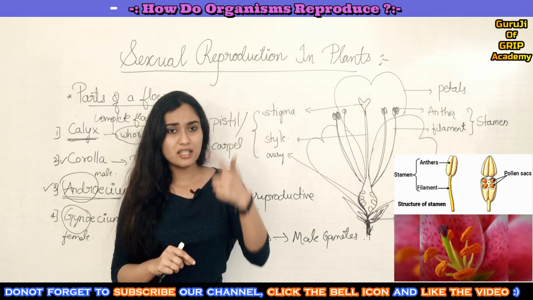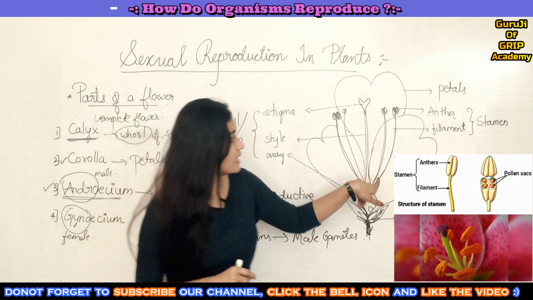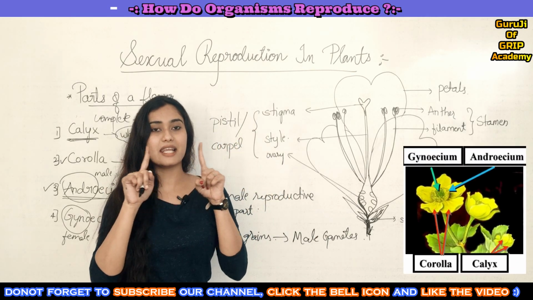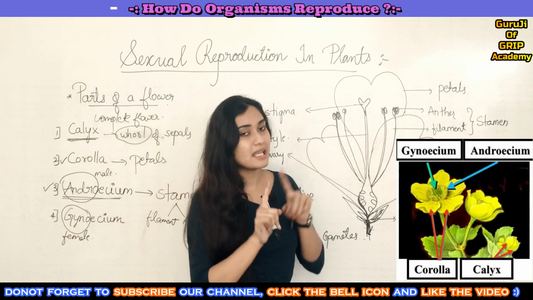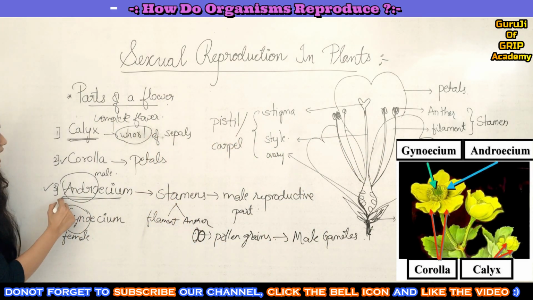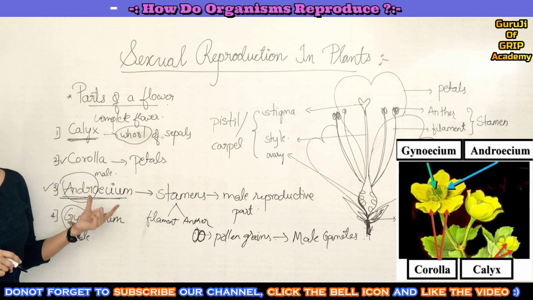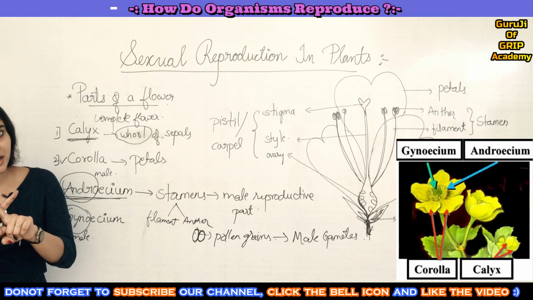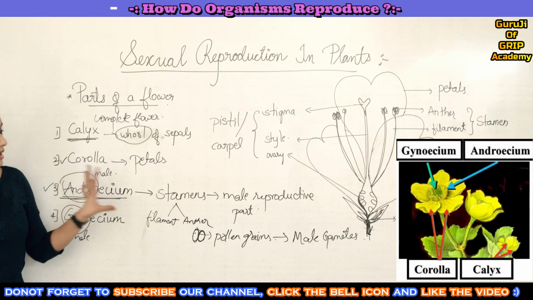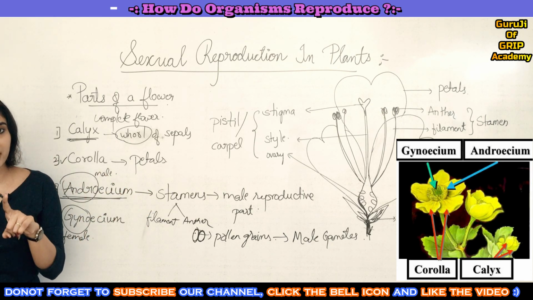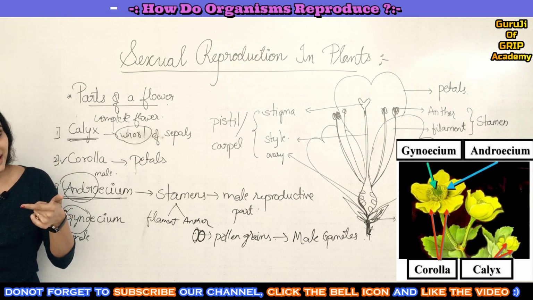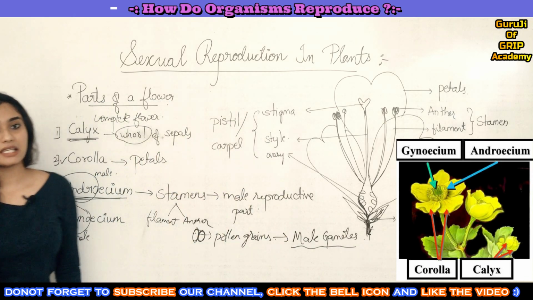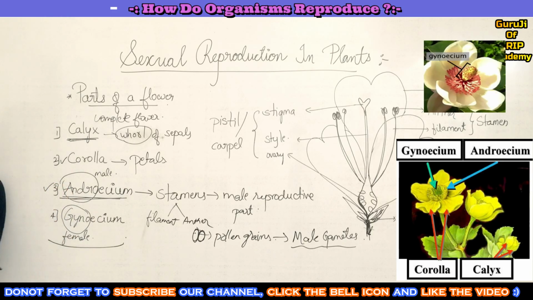And stamens won't be alone, a single filament like this, right? They will be in a group. This whorl of stamens, this group of stamens in a certain arrangement, you call androecium. The individual unit of the androecium is the stamen, and many stamens combine together to form the androecium. That's all. Remember, the stamen is a male reproductive part which bears pollen grains inside the anther, which contain male gametes. Clear? Yes. So now let us go to the gynoecium part.